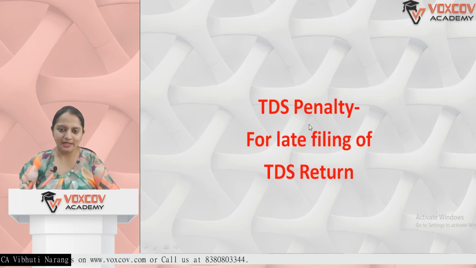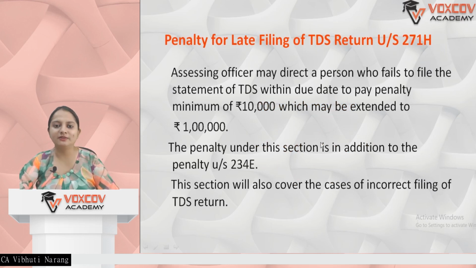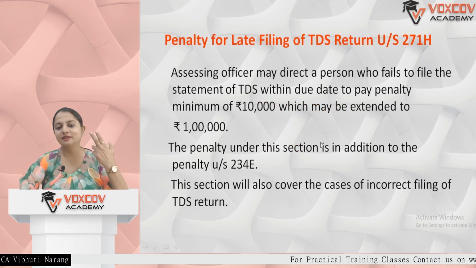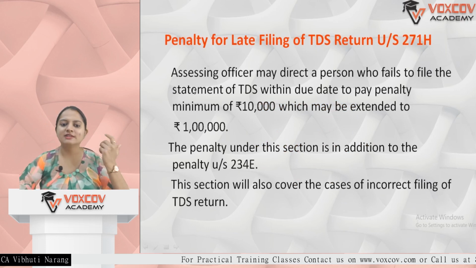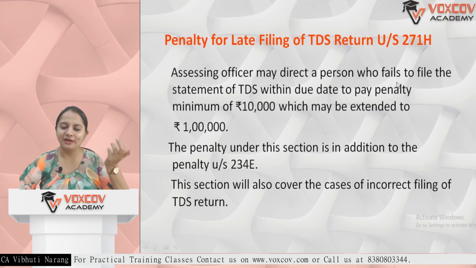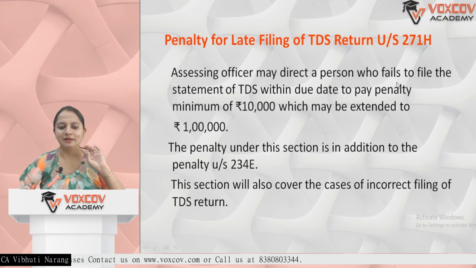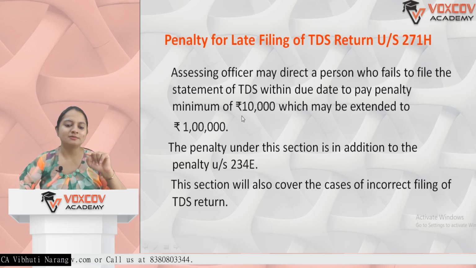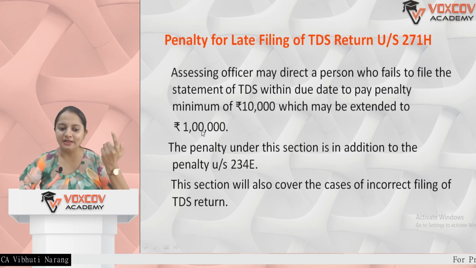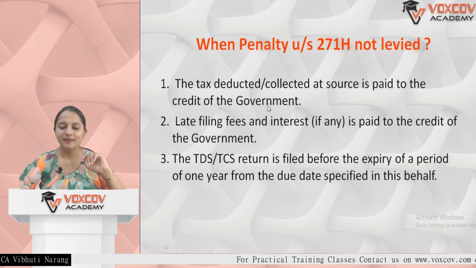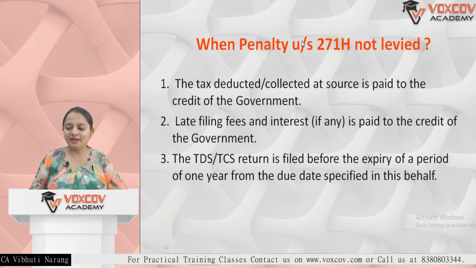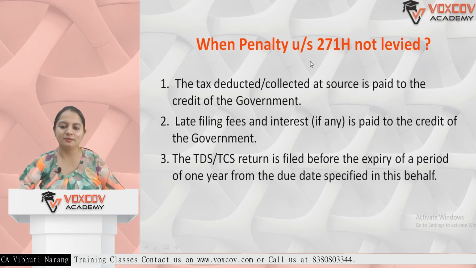Next is TDS penalty, which is for late filing of the TDS return. This is in addition to the 234E late fees we just discussed. So one is a late fee which can be waived, the other is a penalty which can be waived. The assessing officer may direct a person who fails to file the TDS return within the due date to pay a penalty of minimum 10,000, which can extend to a maximum of 1 lakh rupees. This is in addition to the 234E late fees. This section also covers incorrect filing of the TDS return. This penalty can sometimes be very harsh on the assessee.